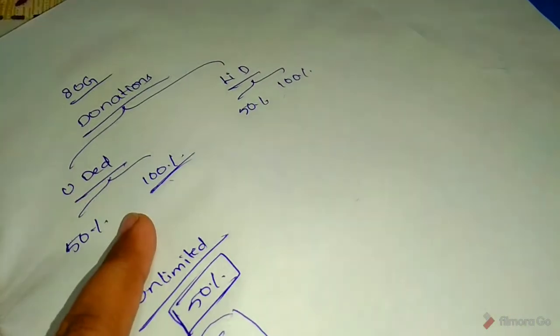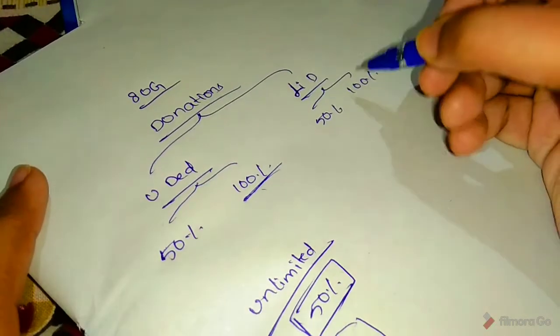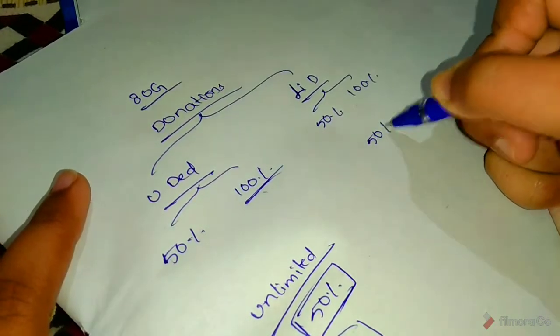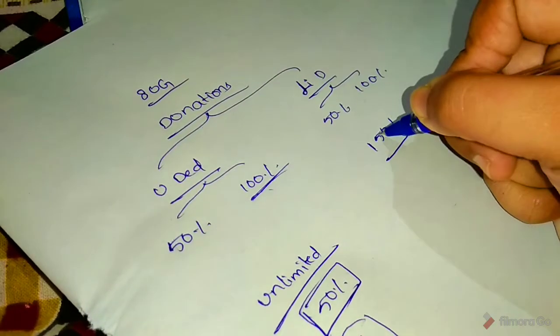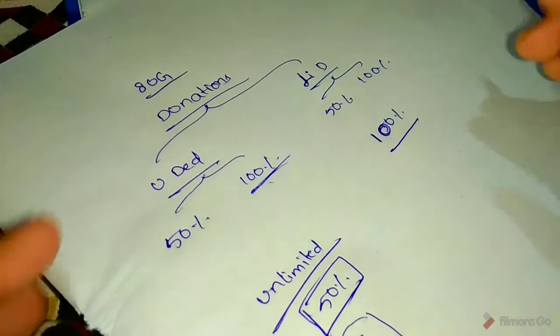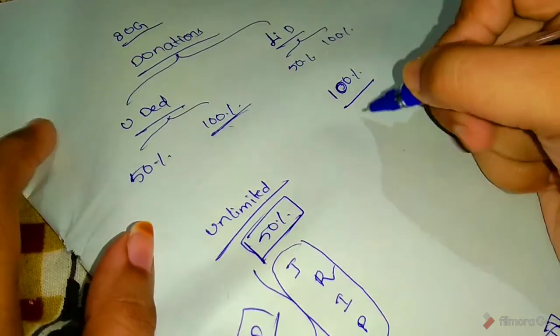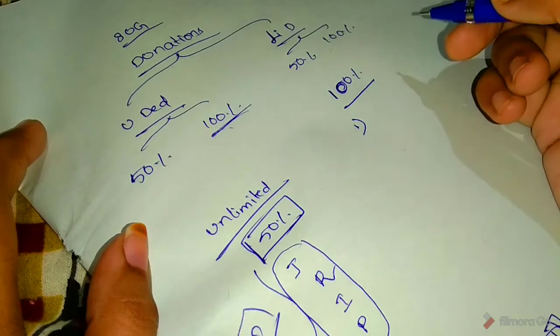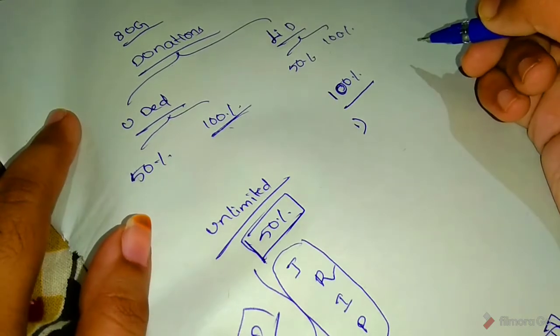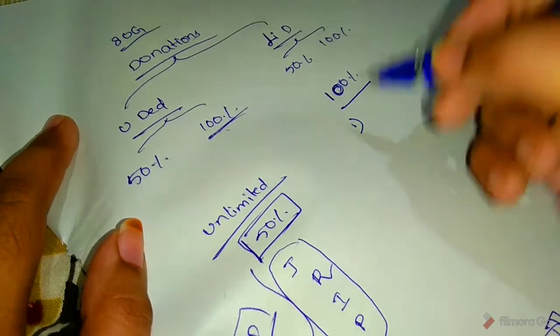And next, limited deductions. In that, first we will see 100% and then we will see 50%. Here, first one: government, local authority or approved institutions for family planning, deduction 100%.